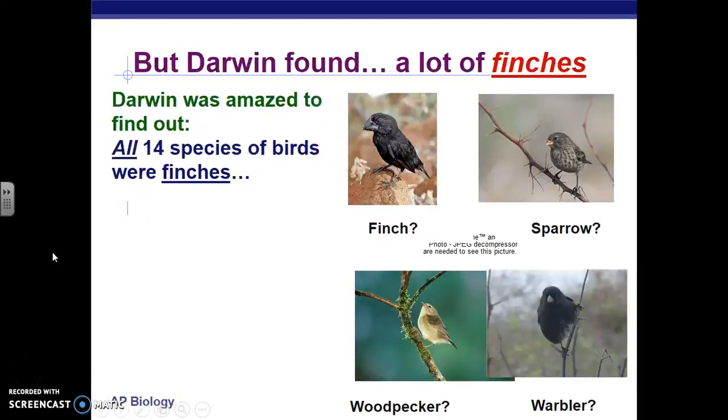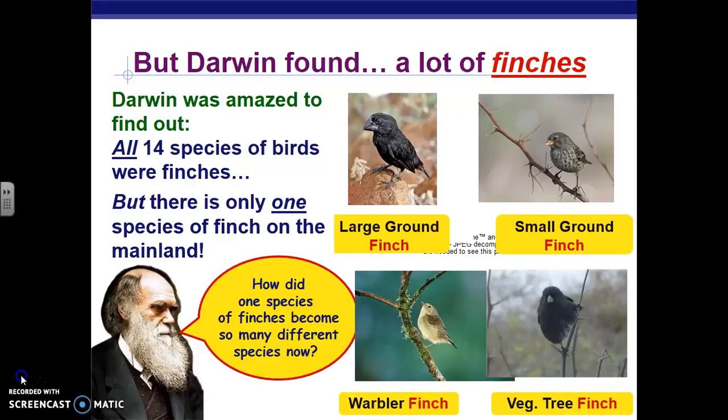These were all finches. Amazingly enough, there was only one type of finch on the mainland in South America. But on these islands, he found 14 different finches that looked completely different trait-wise, but they were all finches with different unique traits.